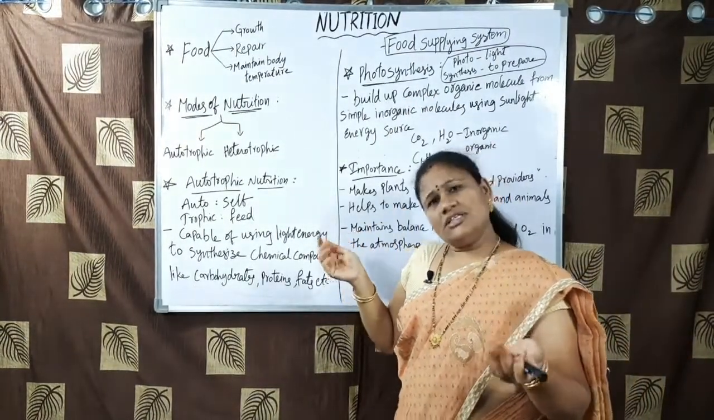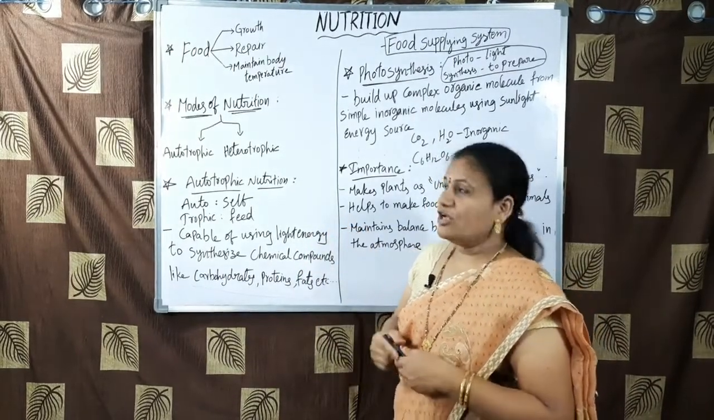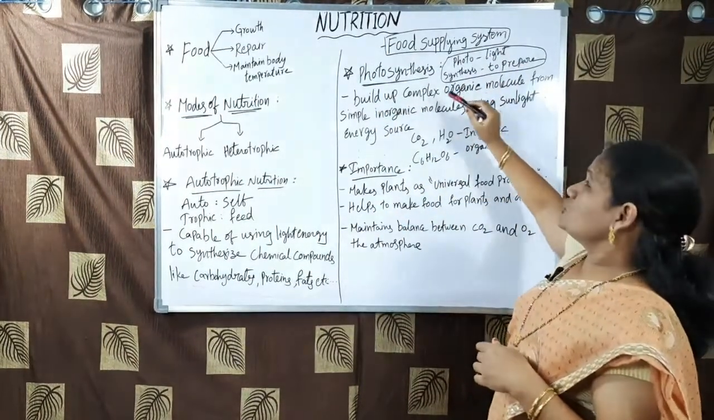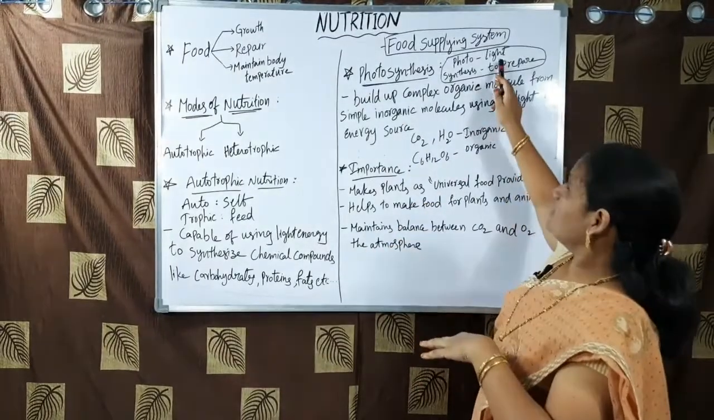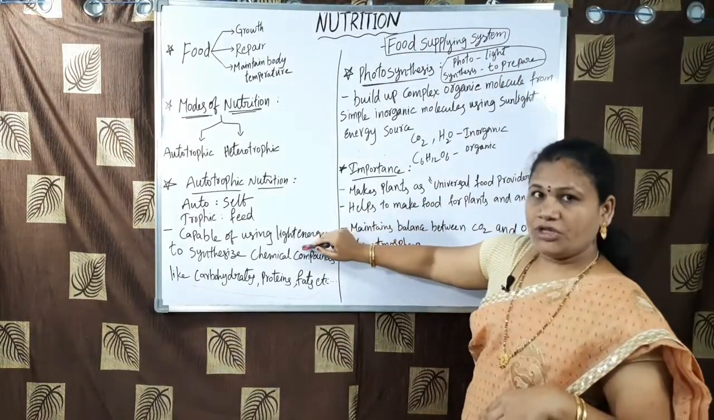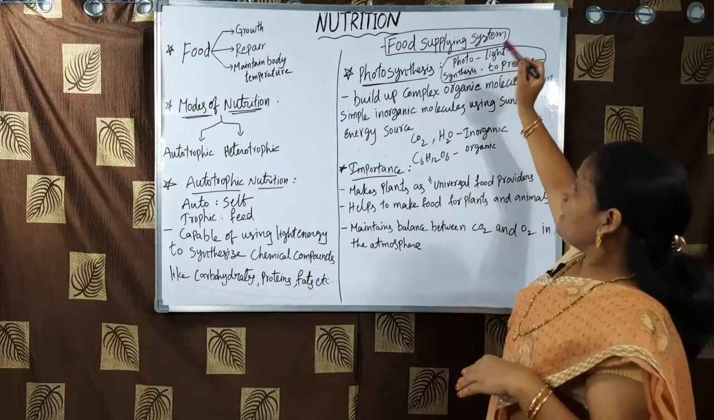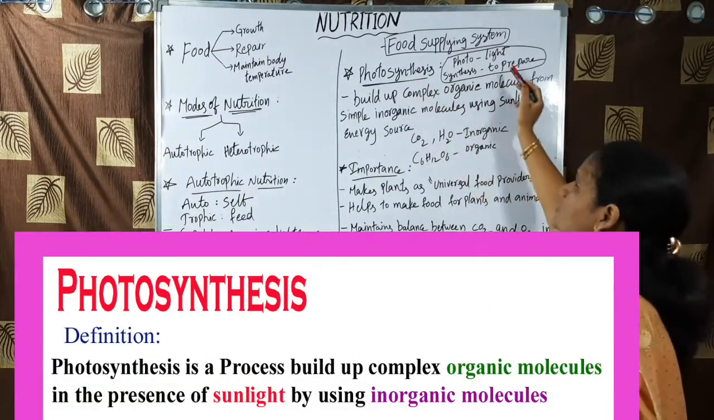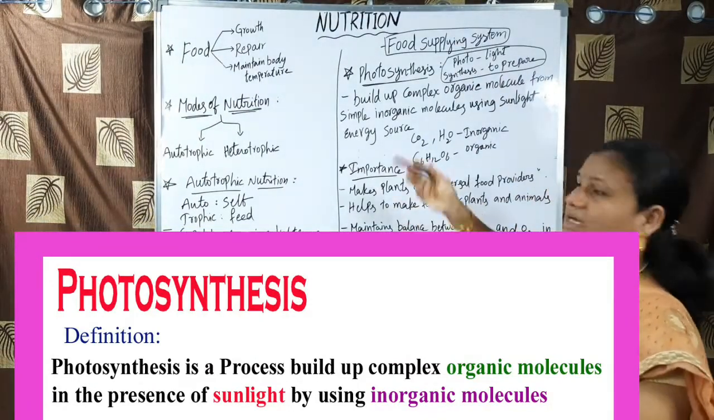Photosynthesis, this process you have already learnt in your earlier classes. Photo means light, synthesis means to prepare. So plants are able to utilize light, that is sunlight, and they are able to produce some kind of complex organic molecules. Let us see the definition first.